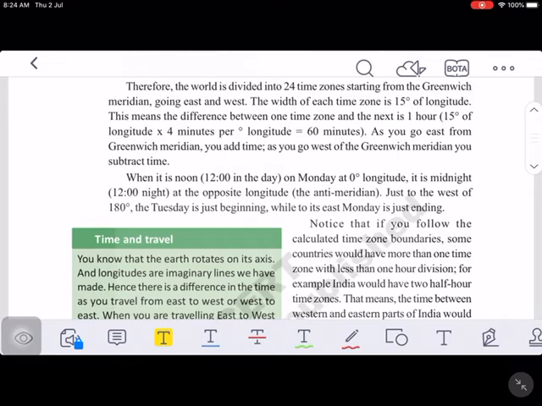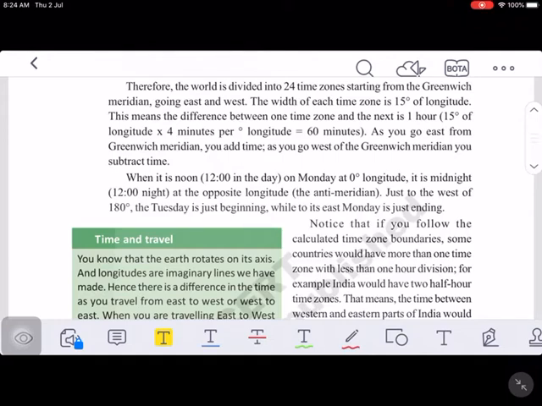Local time means all the places on the Earth's surface are located on one or the other longitude. If the time of a place is calculated based on the longitude passing through that place, it is called local time. Suppose at 10 degrees east longitude the sun is directly overhead, the local time at that place will be 12 noon because the sun is overhead. And at a place located at 11 degrees east longitude, the local time will be 12 and 4 minutes, that is 12:04 p.m.